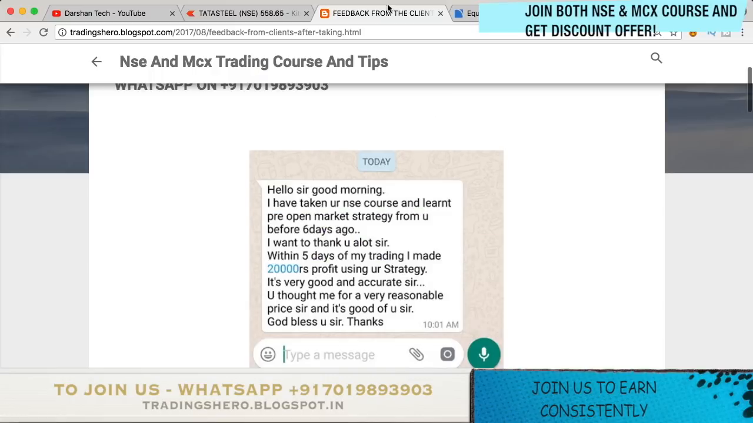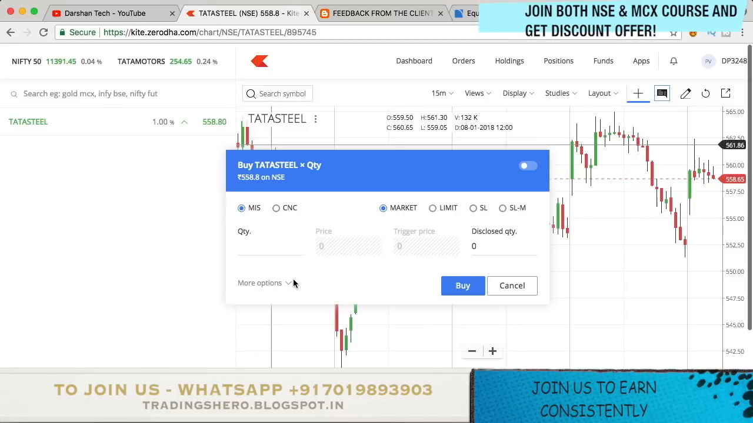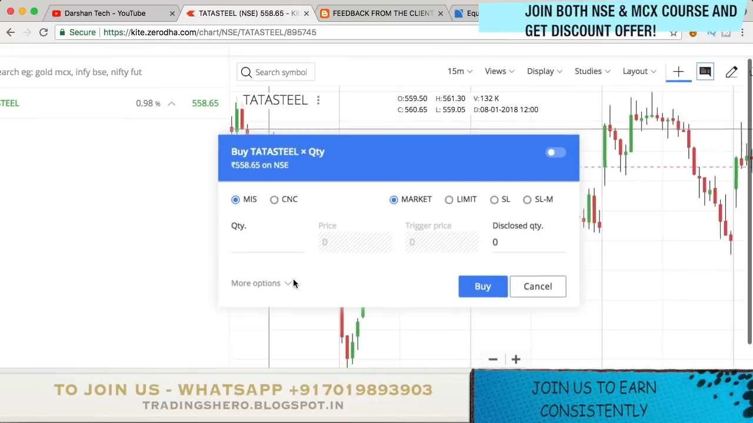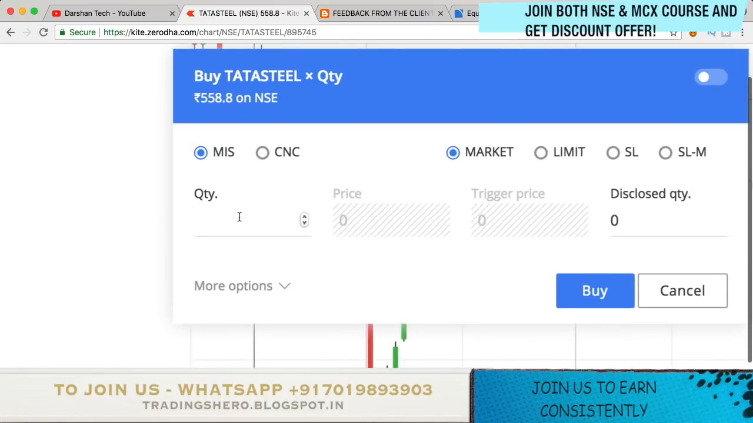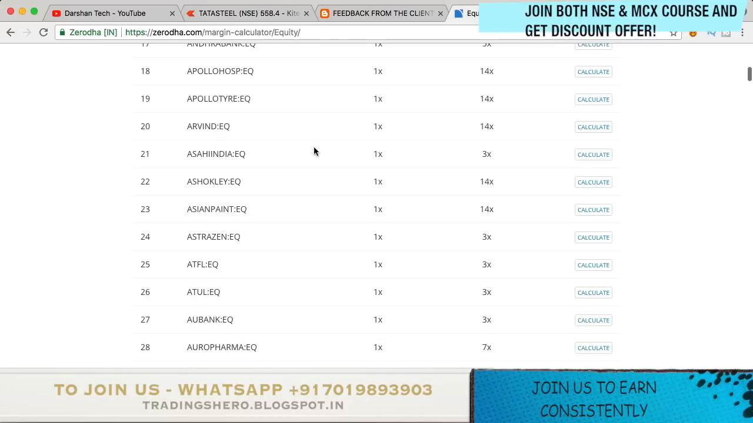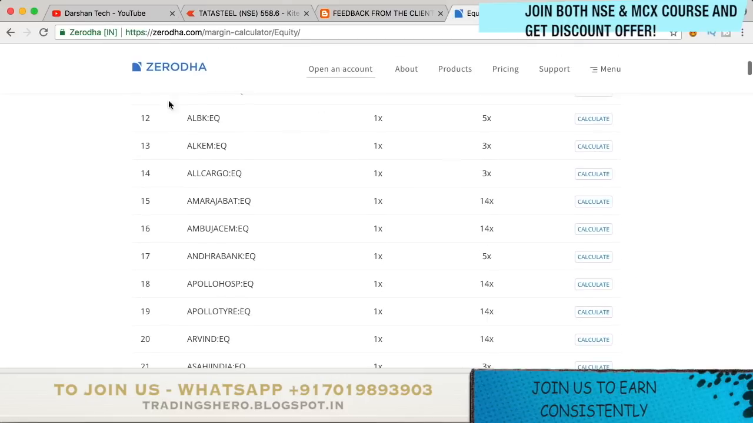So now, having said that, I'll be showing you how to calculate the quantity. Okay, so many people have this confusion. They just ask me, I have 10,000 capital, how much quantity can I trade on? So that's not how it works. It depends on the stock price that you're trading on. Okay, so if you're using Zerodha for MIS calculation, you can definitely use this link.